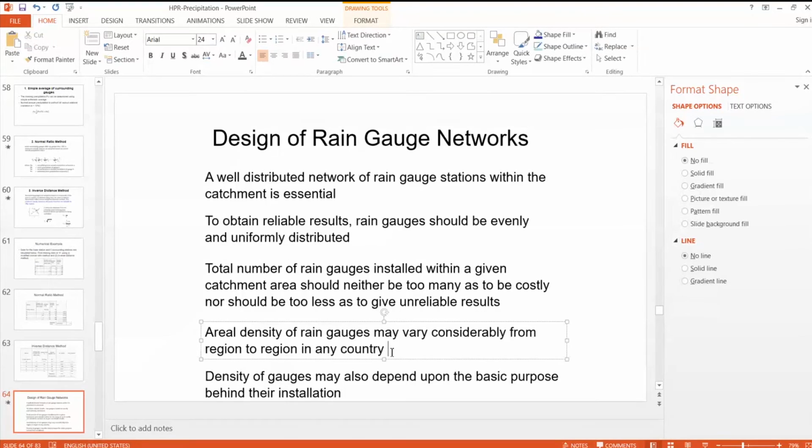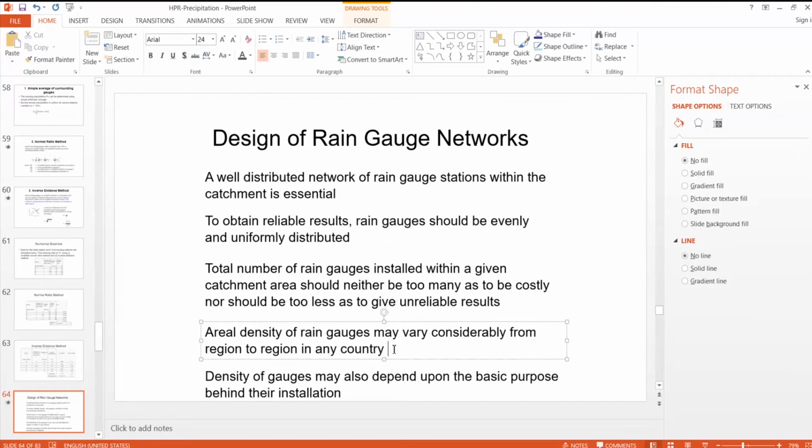And areal density varies from region to region and even country to country. Because in developed countries, they can have a higher density of rain gauge stations, whereas in poor countries in Africa, the areal density is low.